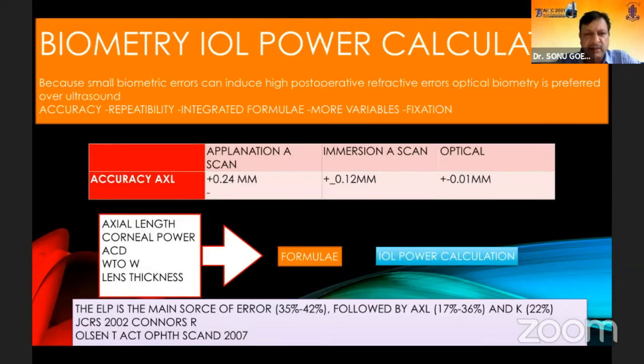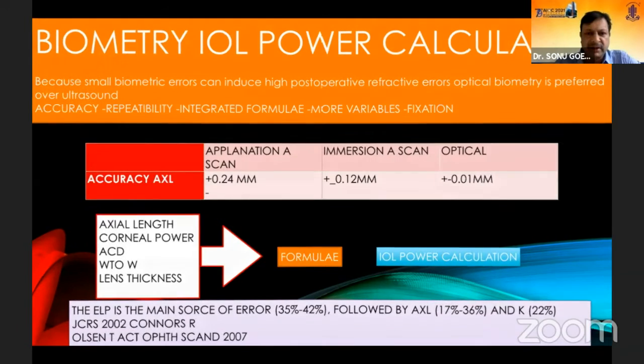If you see here, the accuracy with an applanation is close to ±0.24 as against optical, which is almost bang on target. And the ELP, as I have mentioned, is almost 35 to 40% a source of error. And the axial length contributes almost 17% to 36%. And this is from a publication in the JCRS 2002 by Olsen et al.